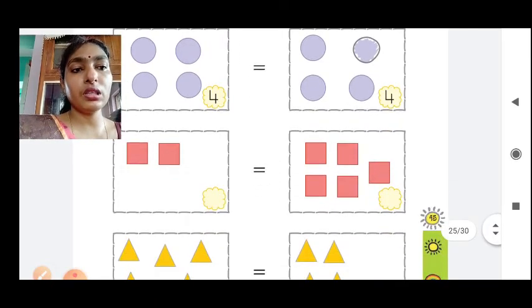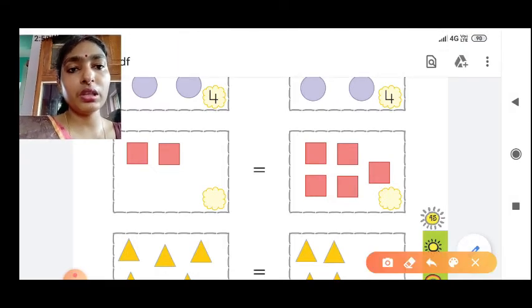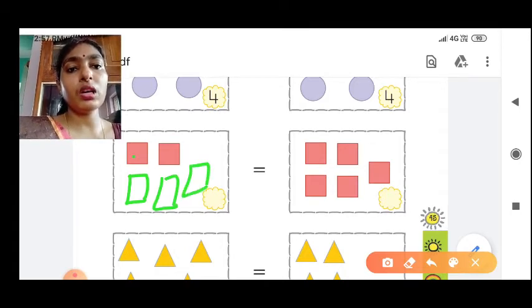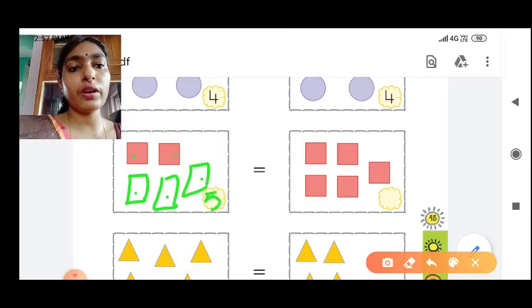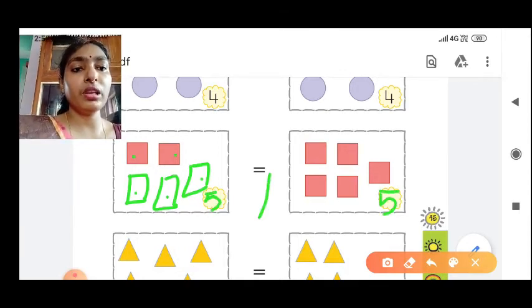So if we see this one, here only 2 is there. Here how many? 1, 2, 3, 4, 5. So this is more. So we have to draw another 3 here. So let me do here, you can understand. See 1, 2, 3. So how many now? 1, 2, 3, 4, 5. Okay. So 5. Now we can write 5. Understood? So where it will be less, you have to draw.